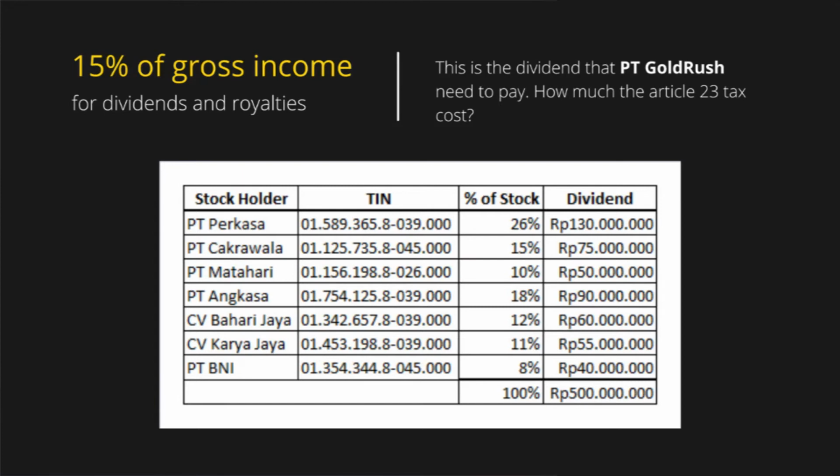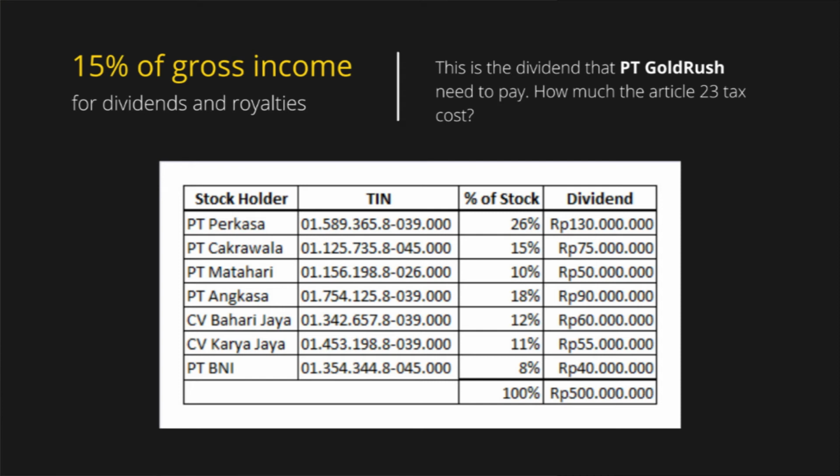Now we're going to discuss a little about dividend here. This is the dividend that PT Gold needs to pay for a certain period. How much is the Article 23 owed for them? Apparently PT Gold has stockholders from 7 different companies. All 7 of them have their own tax identification number. So the amount of dividend owed by PT Gold is 500 million rupiah.